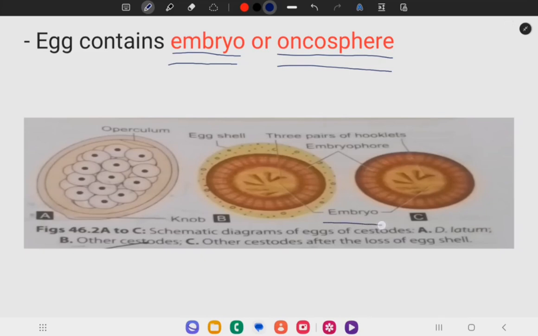This embryo is surrounded by an embryophore, and the egg has 3 pairs of hooklets.